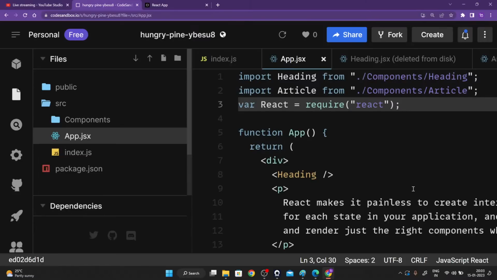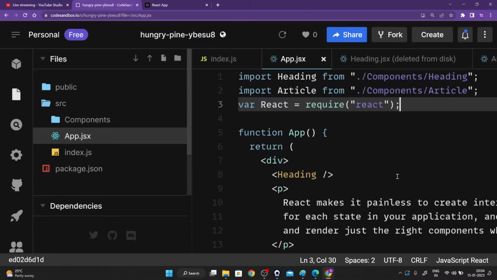Why do we write default, Rohit? Because in any of these files, there can be millions of functions with different names. What is the default function that you want to export whenever an import is happening? That is the reason why by default we want to export this particular function. And yes, app.jsx is a component of components itself.